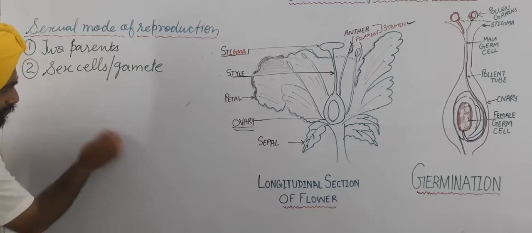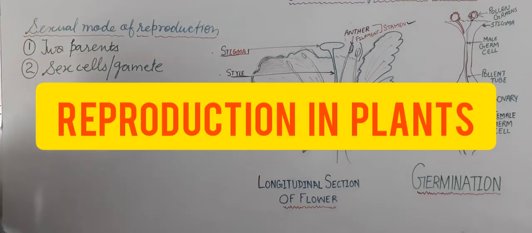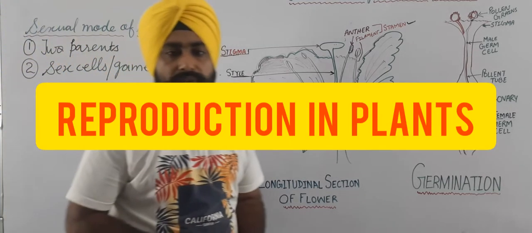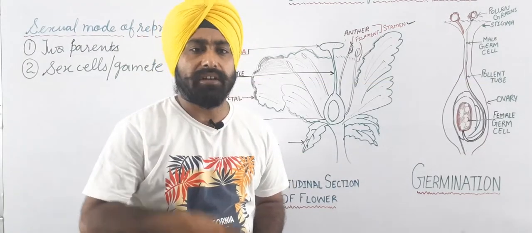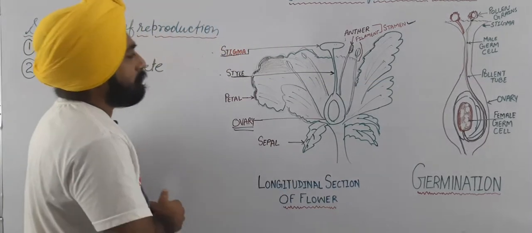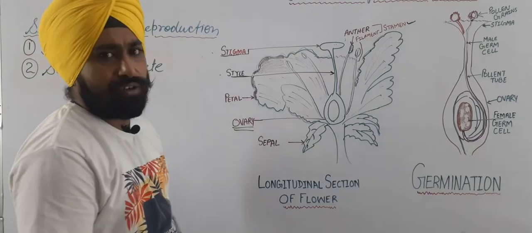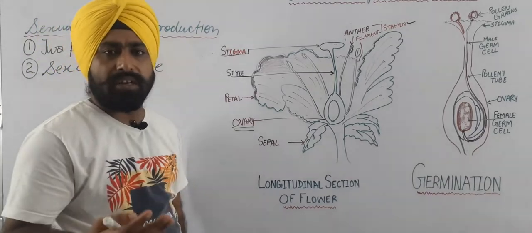Now the next topic in this chapter is the sexual mode of reproduction followed by flowers, or we can say reproduction in flowering plants. Flowering plants are also called angiosperms.